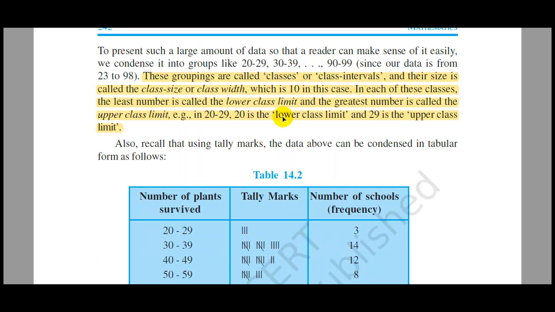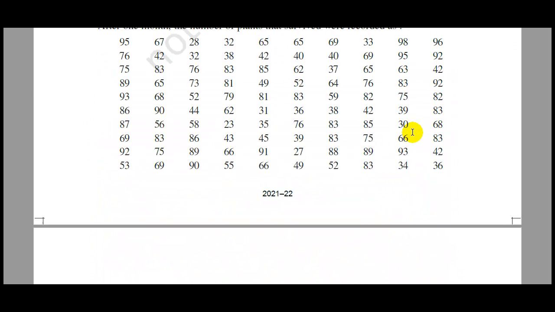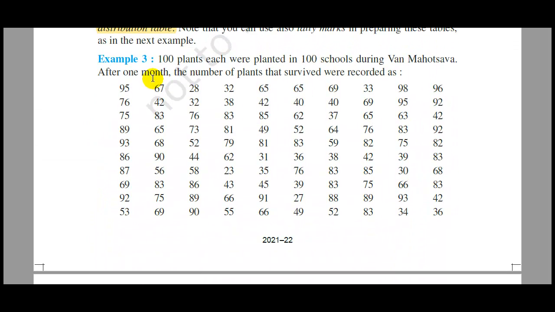Next we are going to study the terms class intervals, class size or class width, and the lower class limit and the upper class limit. To understand these terms, we take an example. The given example is example number 3. These are the data of 100 plants, each planted in 100 schools. After 1 month, the number of plants that survived were recorded as here.